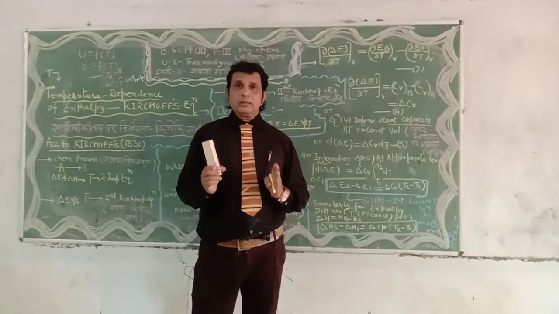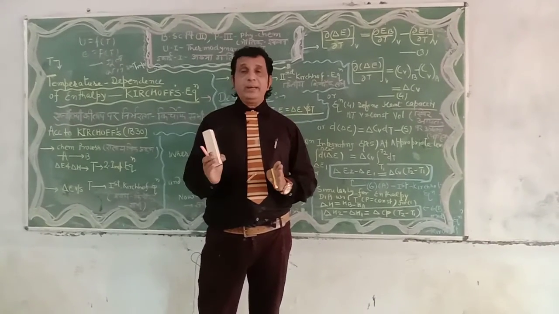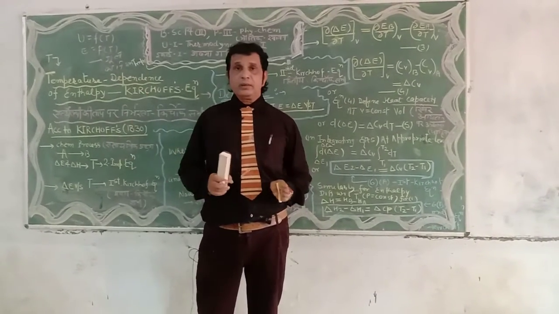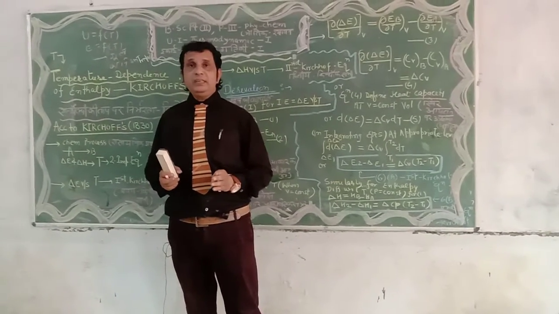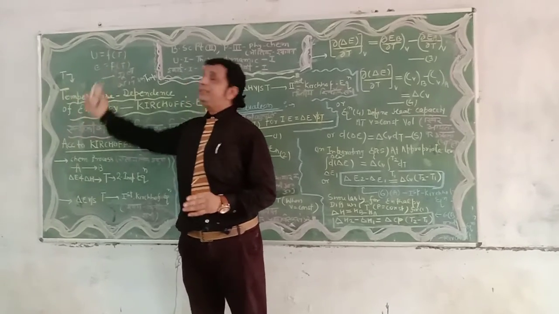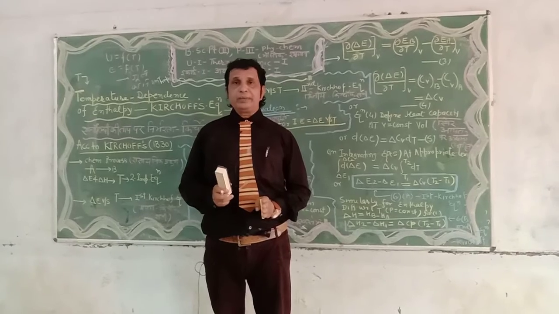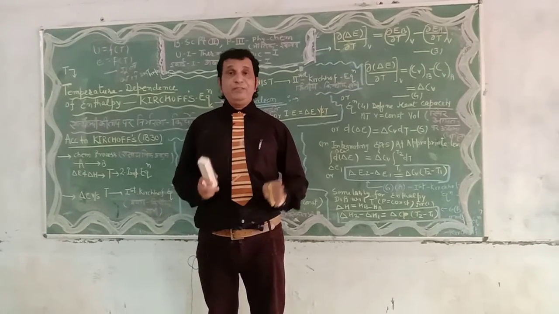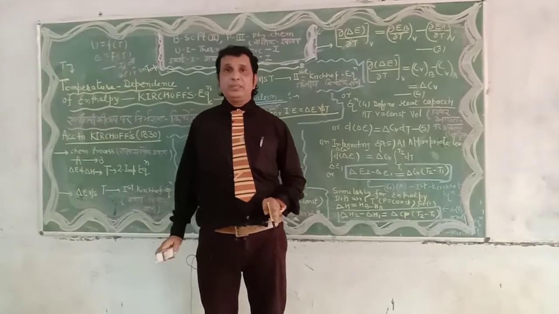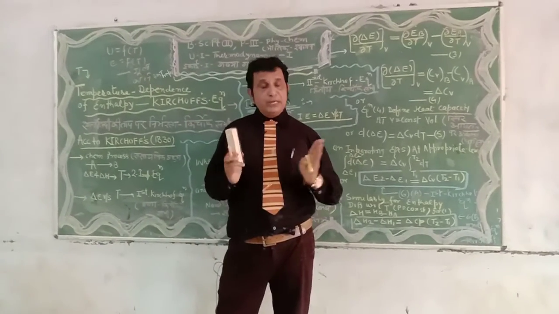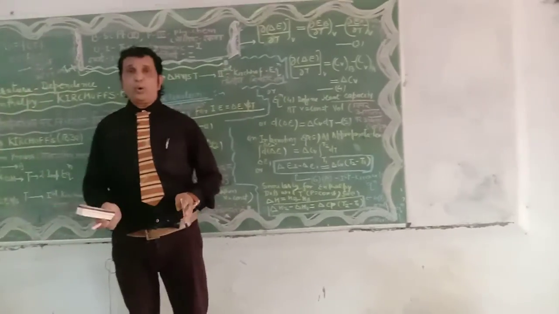Let us go back to this unit. Suppose we exclude heat capacity, the dependency of internal energy with respect to temperature is known as Joule's law. Students get confused: the dependency of internal energy with temperature, removing heat capacity, is known as Joule's law.